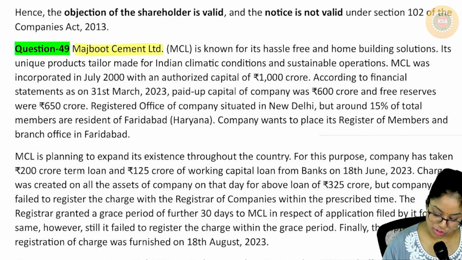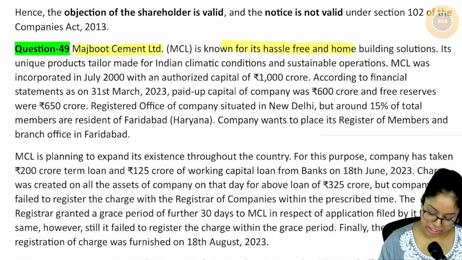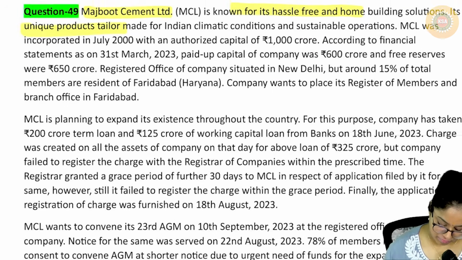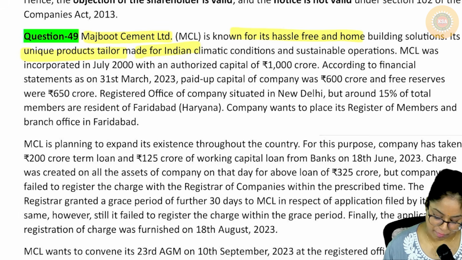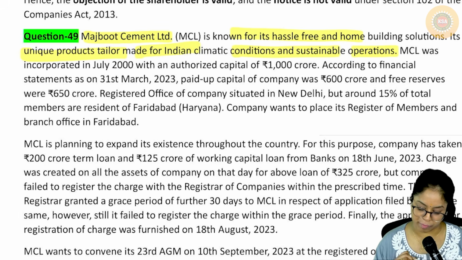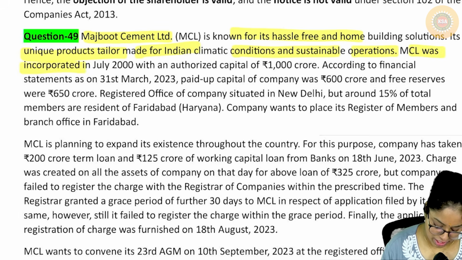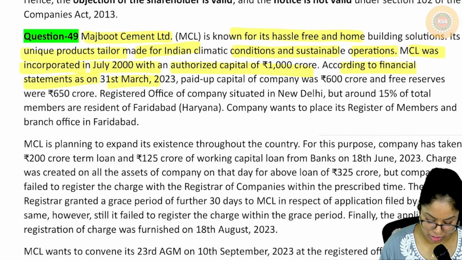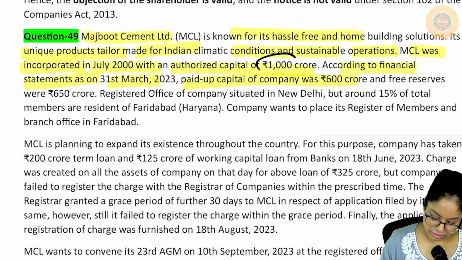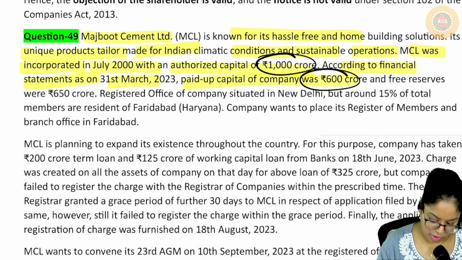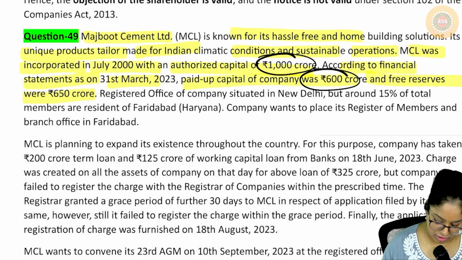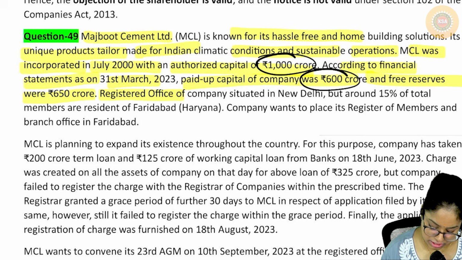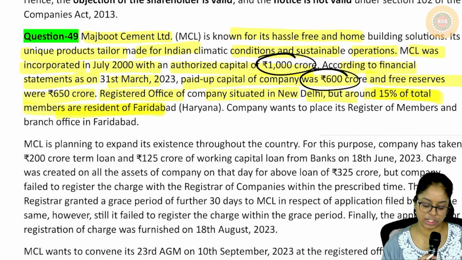Mazboot Cement Limited is known for its hassle-free home building solution. Its unique products are tailor-made for Indian climatic conditions and sustainable operations. MCL was incorporated in July 2000 with an authorized capital of 1,000 crores. According to the financial statements of 31st March 2023, the paid-up share capital of the company was 600. Authorized was 1,000, but paid up is 600. And they had some free reserves also, which totally amounts to 650. Registered office of the company is situated in Delhi, but around 15% of the members are resident of Faridabad.